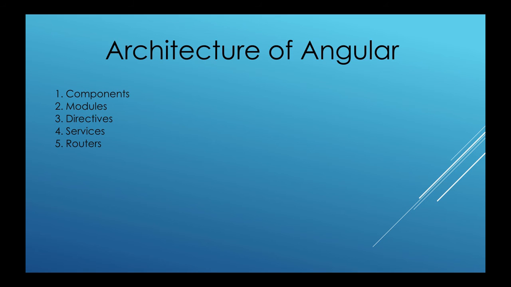Okay, what are services? As you already know, we use services to fetch data from the server. For example, a database server will get the data and we will use it to view that particular data. What are routers? Routers are used for navigation purposes. Suppose in a particular application you are using many pages like an employee page, employee salary page, students page, so we can navigate from one page to another by using routers. In our further videos, we'll discuss routers and how to use them.